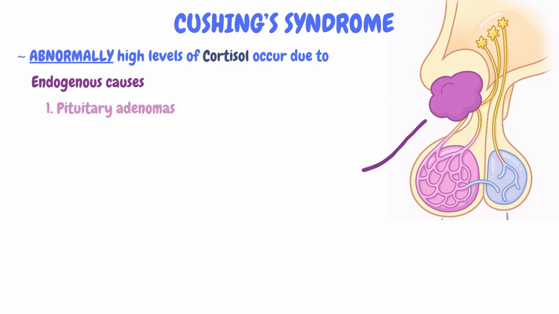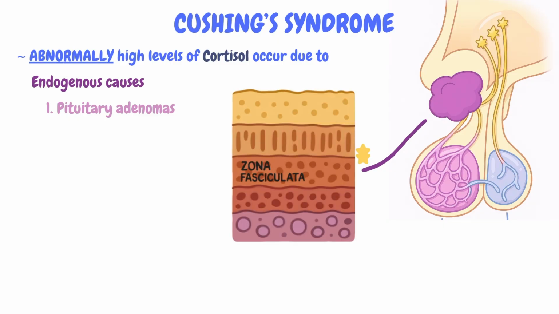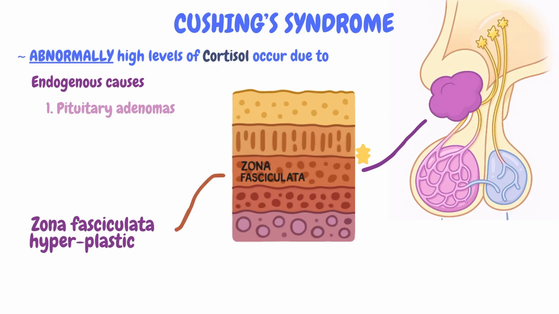This results in the hypersecretion of ACTH via the pituitary gland and the adenoma itself. This naturally causes excessive stimulation of MC2R receptors in the zona fasciculata in the adrenal gland, eventually causing the adrenal glands to become hyperplastic. Hyperplasticity refers to an increase in the number of cells of a tissue. This causes an increased amount of cortisol release. The adenoma of the pituitary gland also reduces its sensitivity to cortisol negative feedback. This further enhances ACTH release and increases cortisol levels even greater.